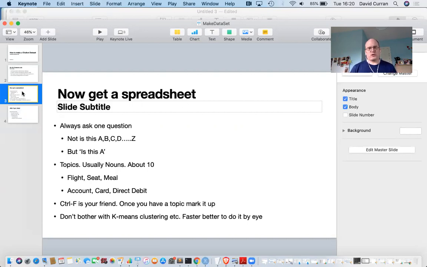Some people try and do k-means clustering to find the important words in a dataset, or some sort of word counting system. And that's fine. It's fairly quick to do, but I think it doesn't save you any time. I think you're much better just trying to read through the data and understand it yourself. A word count tells you that this word is really common, or this word is common and we don't expect it to be, but you'll figure that out yourself from reading through the data anyway, and you won't have to do that at some point.